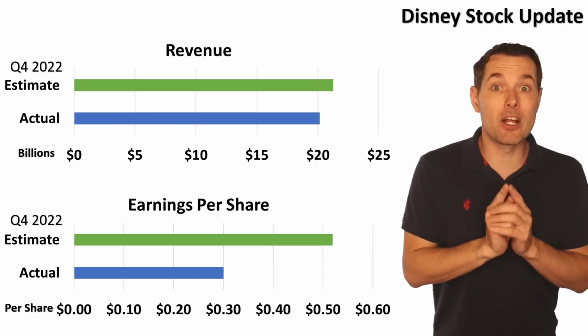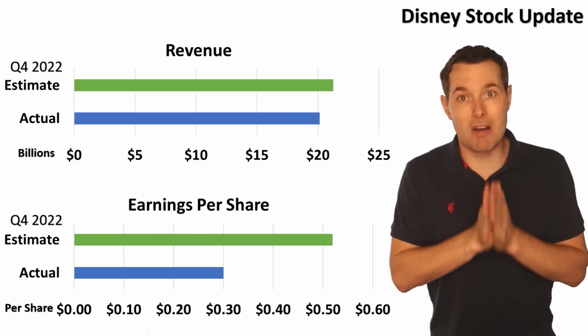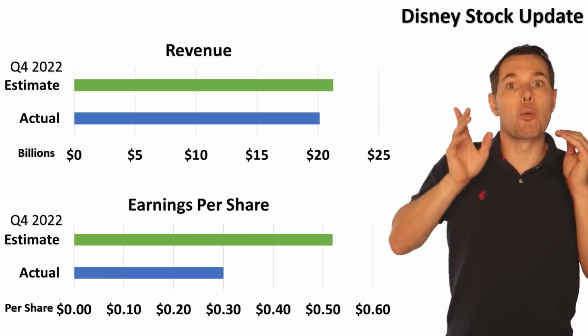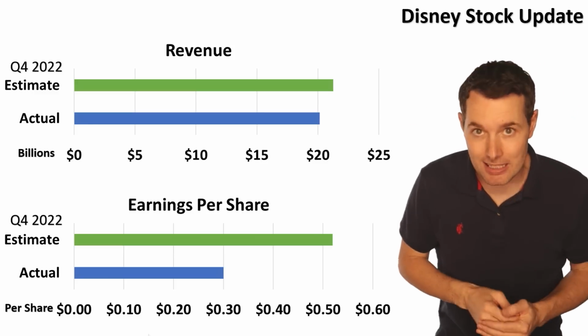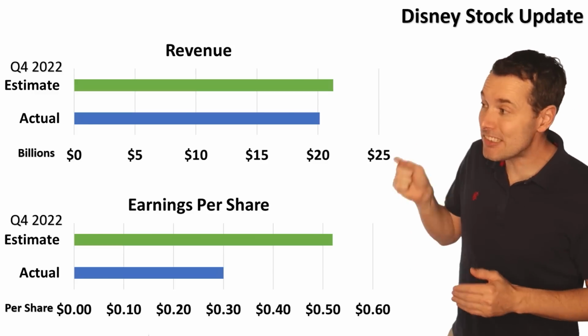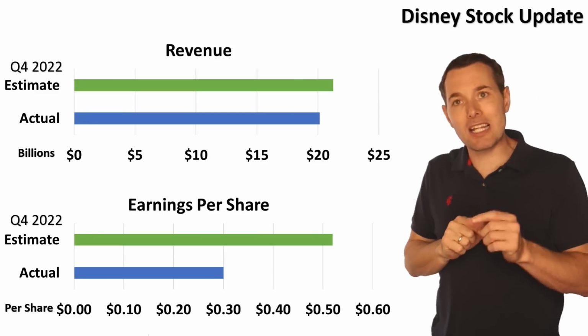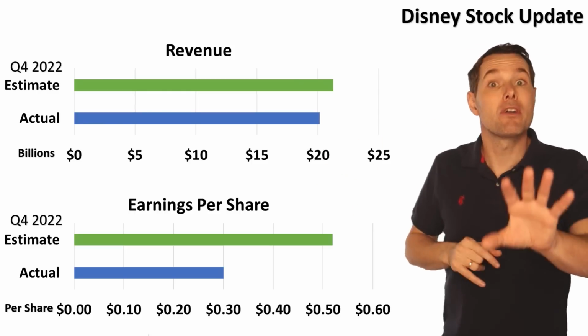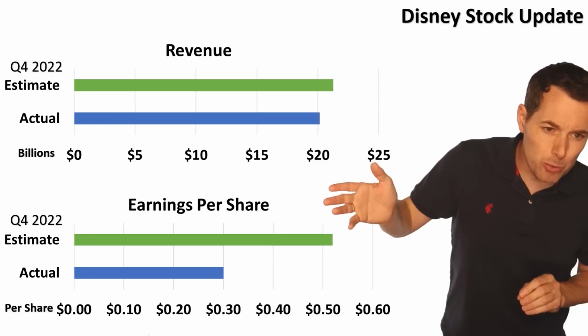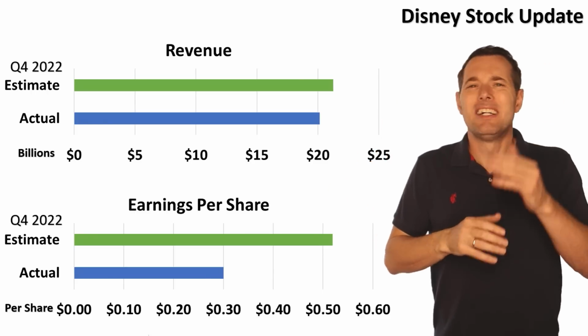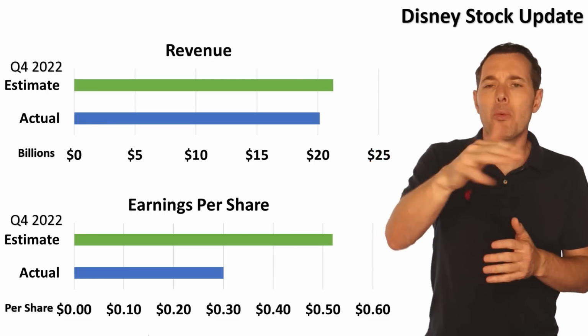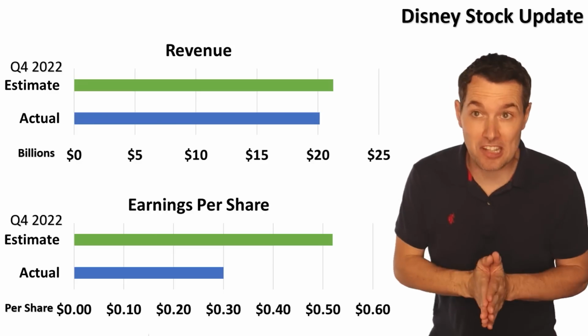Now, the first thing to notice here is the top section. This is revenue. The green bars are what analysts were expecting for revenue. We can see that Disney missed a little bit. They put up about $20 billion in revenue for the quarter, and the estimated numbers were coming in at 20.5, 20.1, 21, something like that. So they missed ever so slightly.